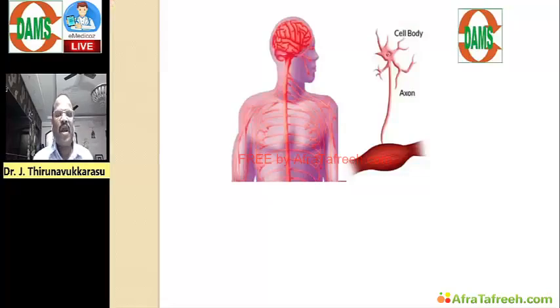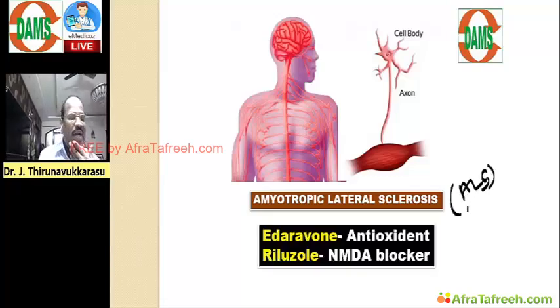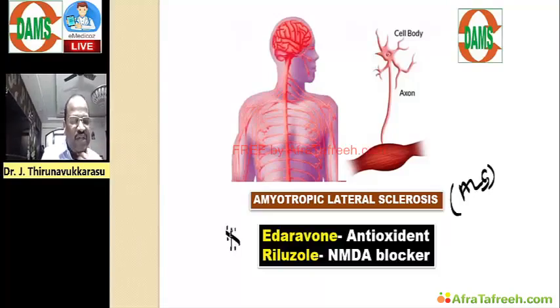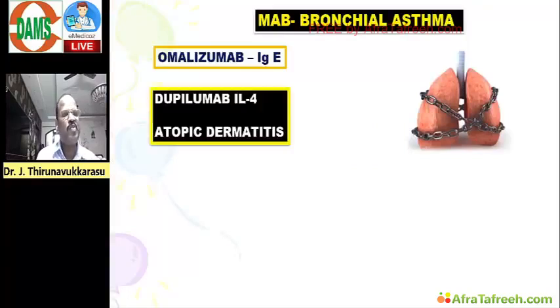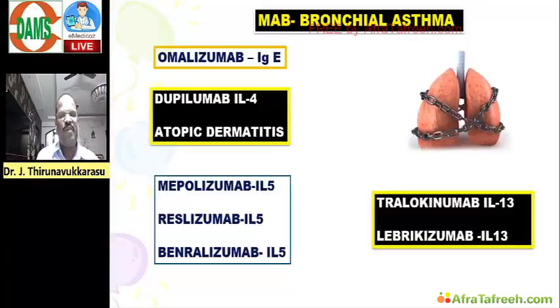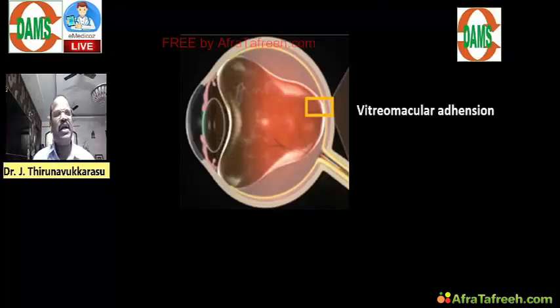Okay, and finally ALS. For ALS, an important must-know topic, we have to remember edaravone, riluzole. Edaravone, very important for revision. You must know it's an antioxidant. Riluzole, an NMDA blocker. And then drugs useful for asthma, the newer monoclonal antibody names: omalizumab, dupilumab, IL-5 blockers, IL-13 blockers. And finally very important, anti-glaucoma drugs. You must know in ophthalmology drugs useful for glaucoma.